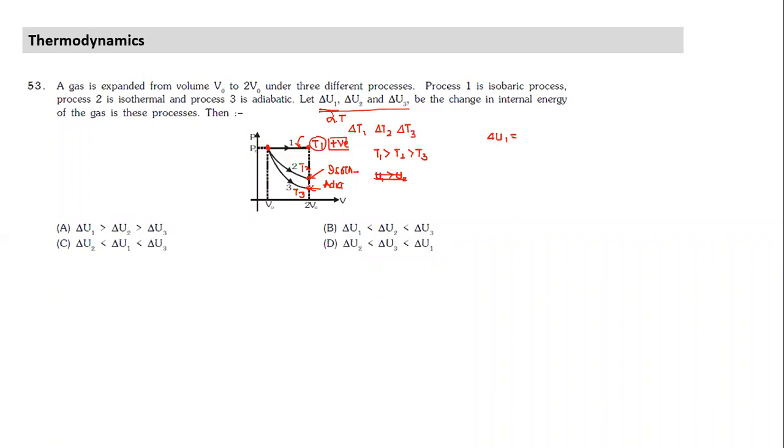Why is it negative in adiabatic? Because the temperature is decreasing as the gas expands. The moment it goes below the isotherm, the temperature falls. So delta U1 is positive, delta U2 is 0, and delta U3 in adiabatic process is negative. They are given only in relative terms, but we can get the sign also. We can easily get that part.